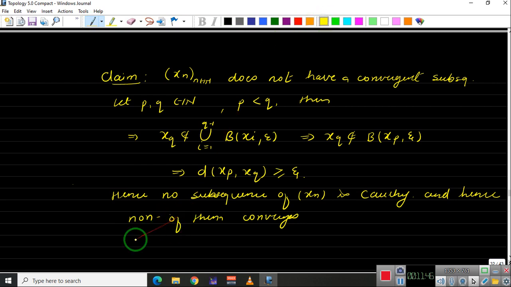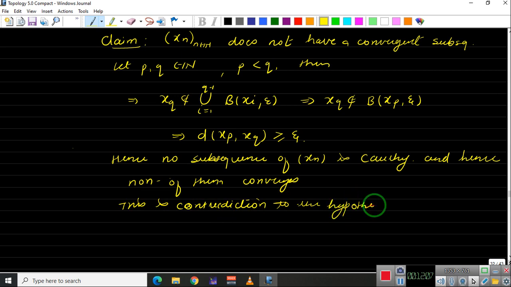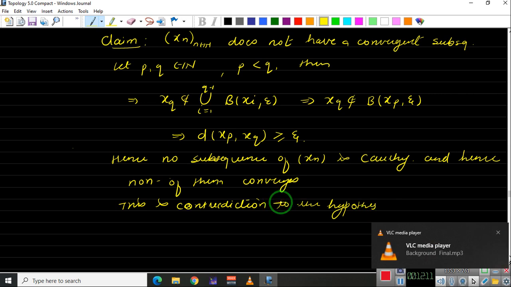And this is a contradiction to the hypothesis. What is the hypothesis? That we have a sequentially compact metric space, right?